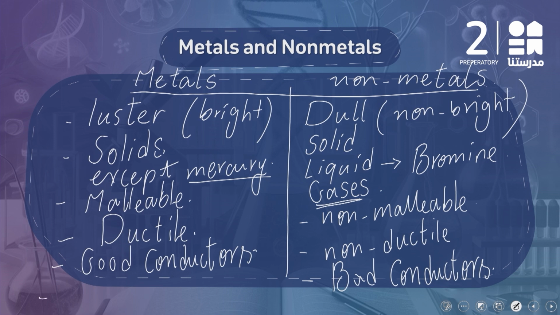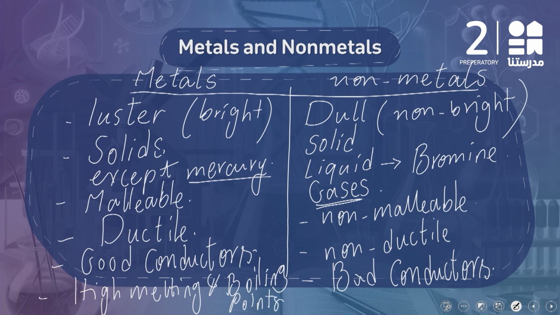All of the metals have high melting and boiling points. While the opposite will be observed among the nonmetals, they have low melting and boiling points, okay? Let's complete here.